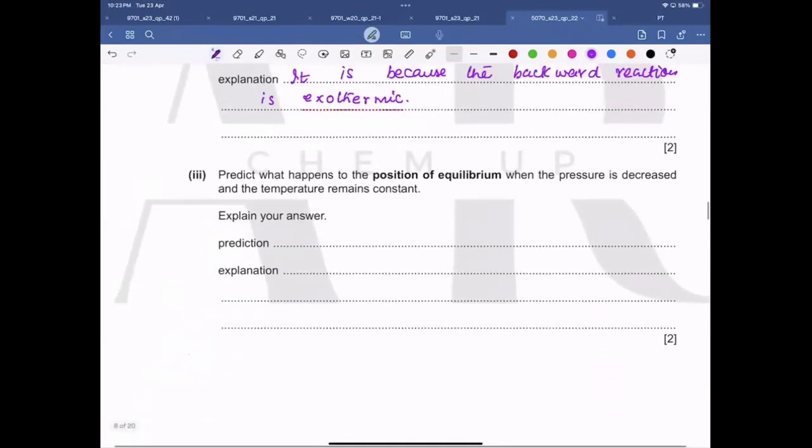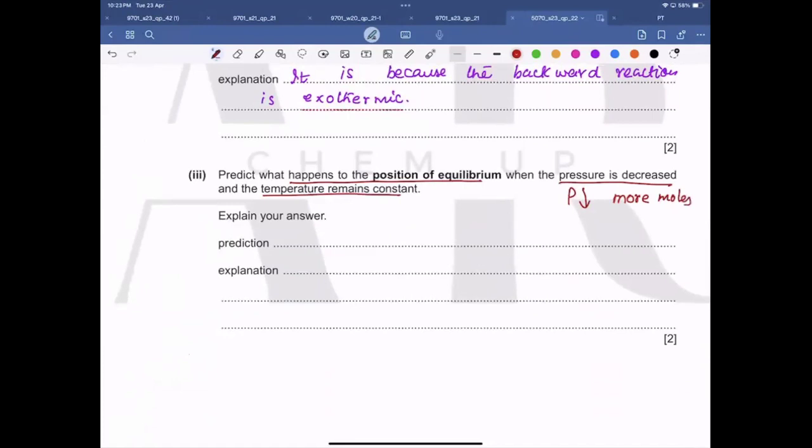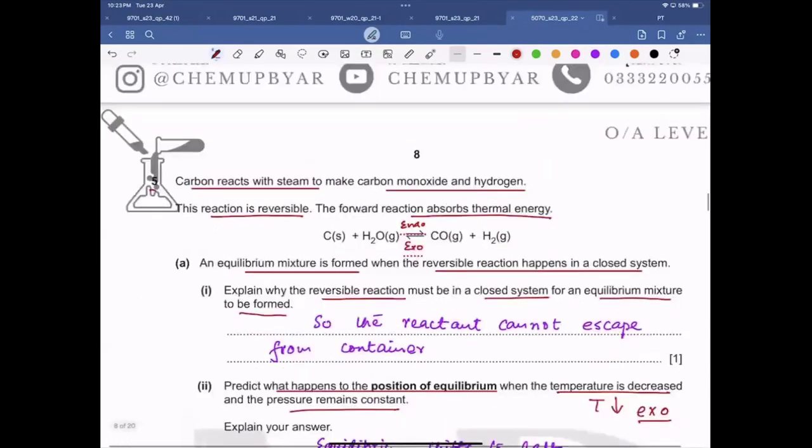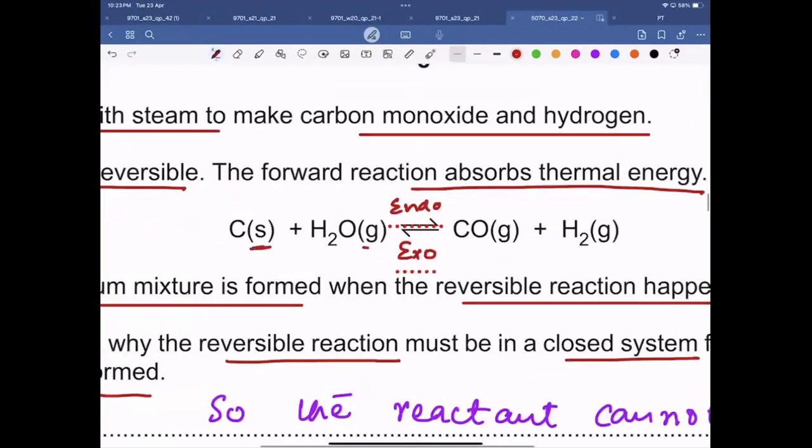Now, predict what happens to the position of equilibrium when the pressure is decreased and the temperature remains constant. On decreasing the pressure, equilibrium shifts to the side where more moles of gases are present. If you see over here, it's a solid and it's a gas.